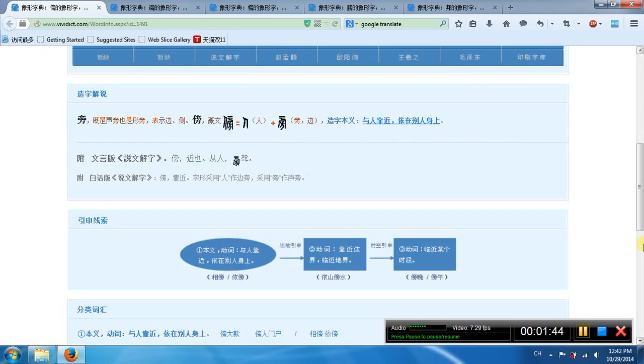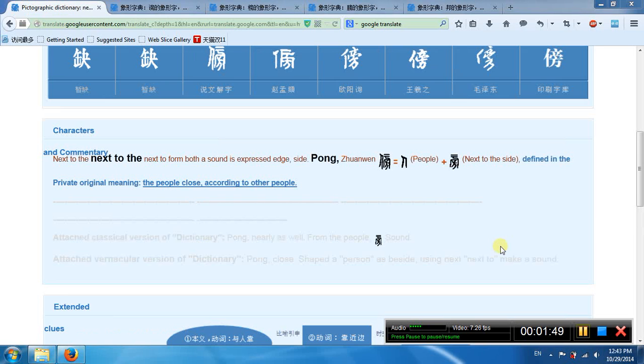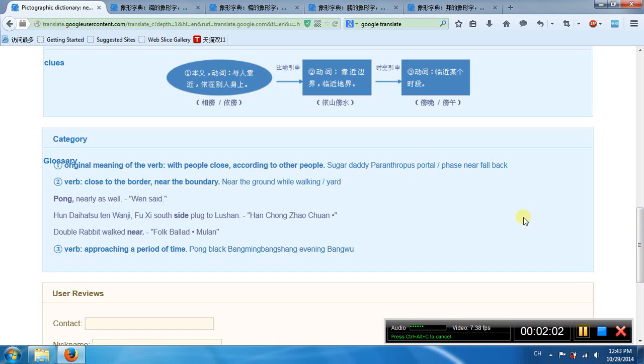It's another word, Bang. This word has 2 parts. The left part means people, and the right part means next to each other. So it means people close to each other, Bang. The first meaning is people close to each other. Second meaning, verb, close to the border, near the boundary. Third meaning, approach a period of time.